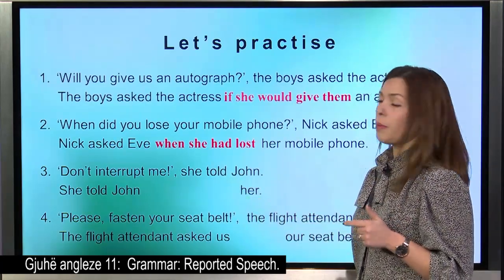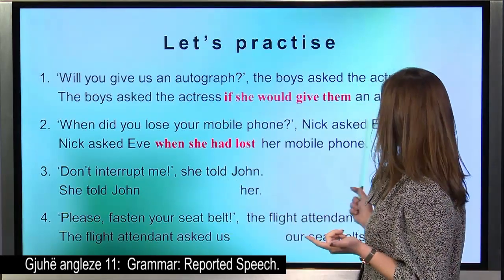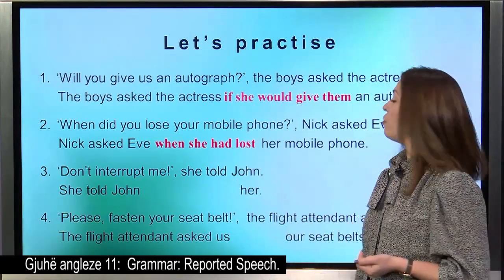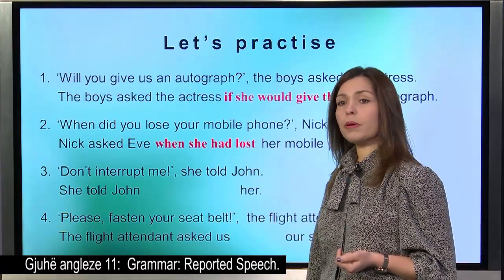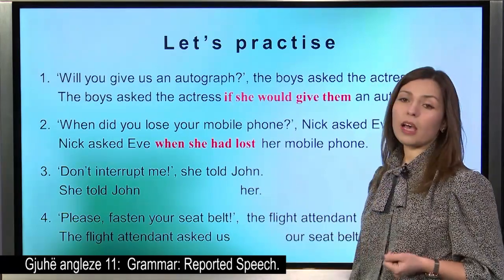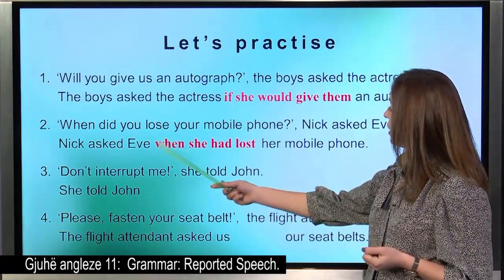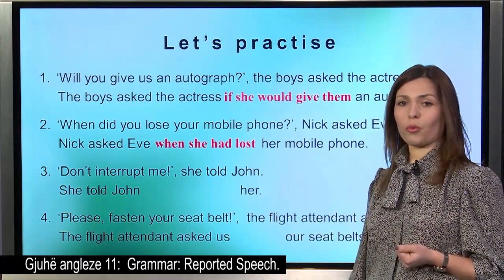The second step, we put the subject, that is she, because it was Eve that lost her mobile phone. The third step, from the past simple, we put a past perfect, and this is how our sentence becomes Nick asked Eve when she had lost her mobile phone.